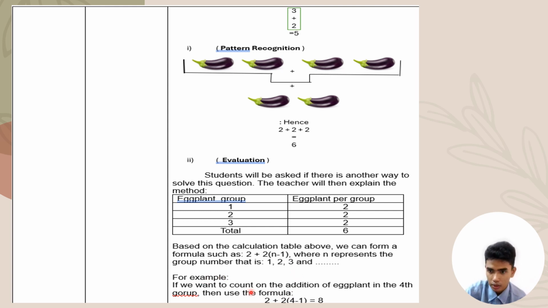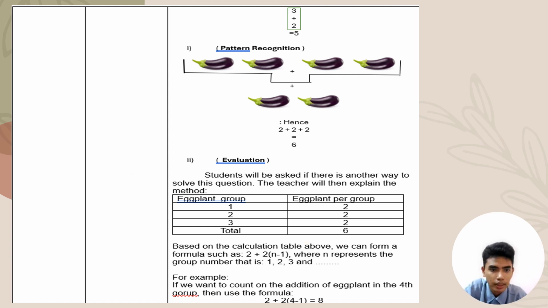So for example, if we want to count the addition of equal groups in the fourth group, sorry for the mistake over here, then we use the formula 2 plus 2 in the bracket, like the formula, for the fourth group that we say over here. So we put the number 4 for the fourth group, minus 1, which is equal to 3 in the bracket. The bracket number is going to be multiplied, so 4 minus 1 will be 3. So 2 times 3 is equal to 6, and then plus the 2, which equals 8. This is 8 over here, as you guys can see.